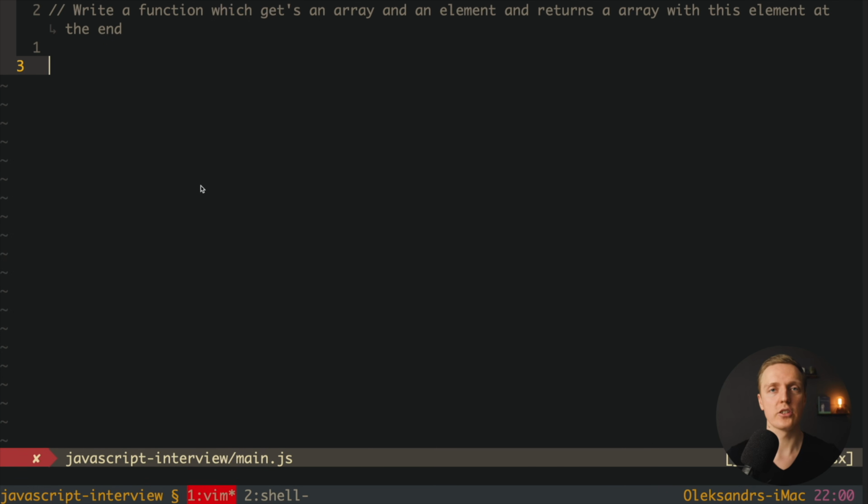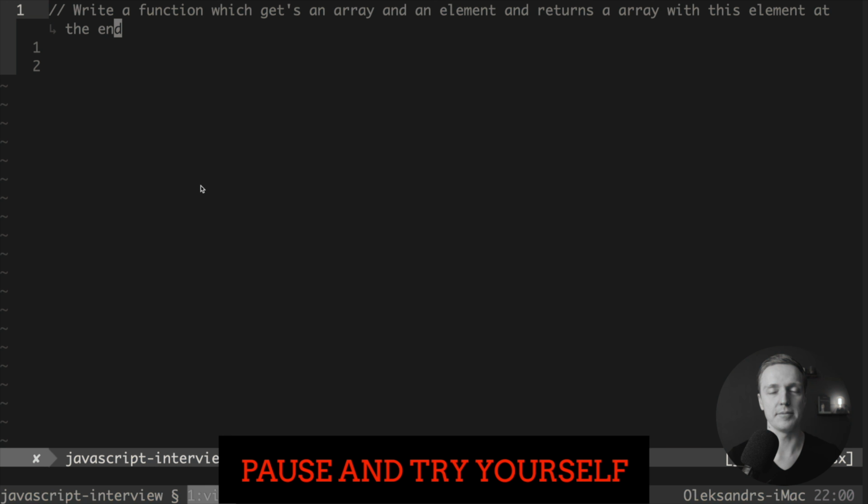You might get a question like this in an interview regarding adding elements to the array. As you can see here, we must write a function which gets an array and an element and returns an array with this element at the end.